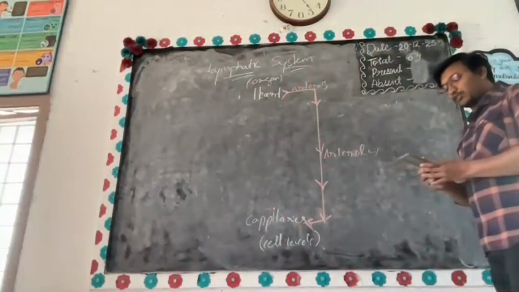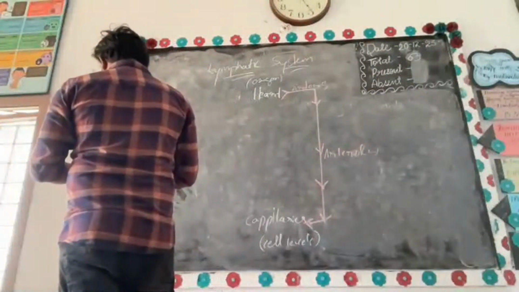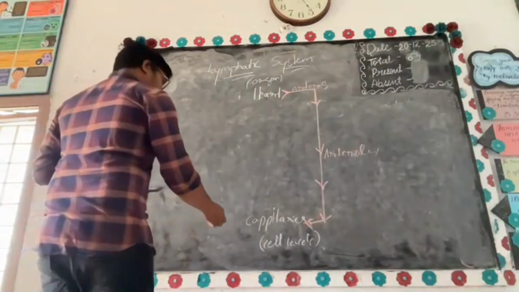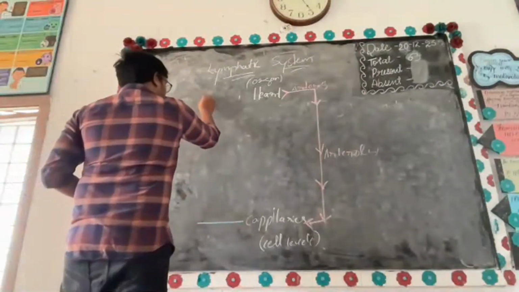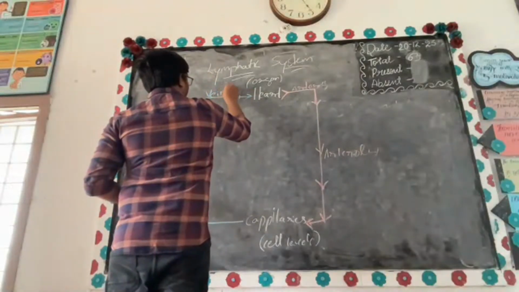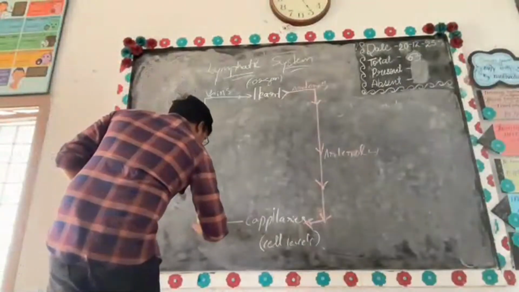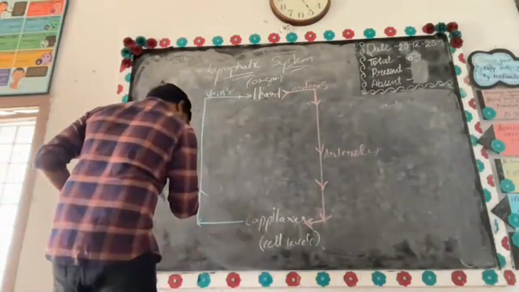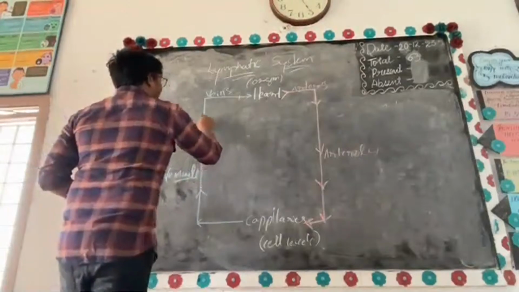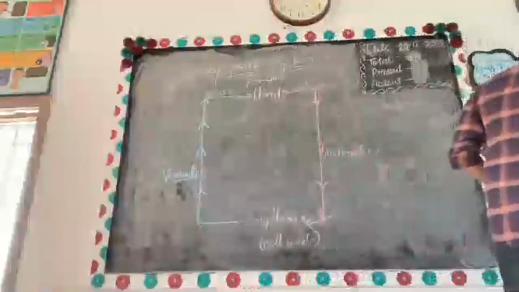I'm going to keep it simple. Don't think too much. Now listen carefully. From the capillaries, the blood is again re-entering the heart through a system called veins. It enters venules, from venules it enters veins, and from veins it reaches the heart.